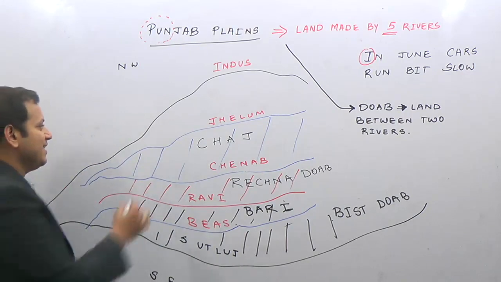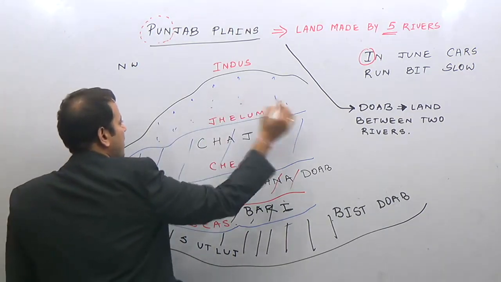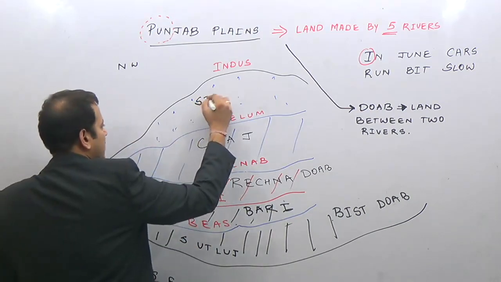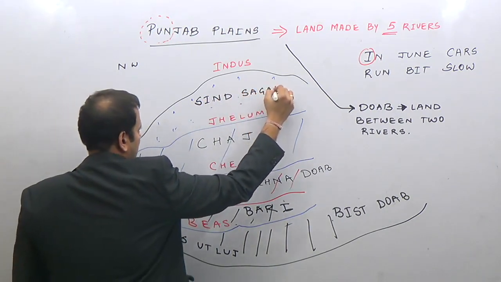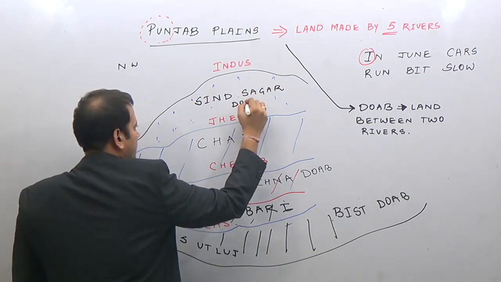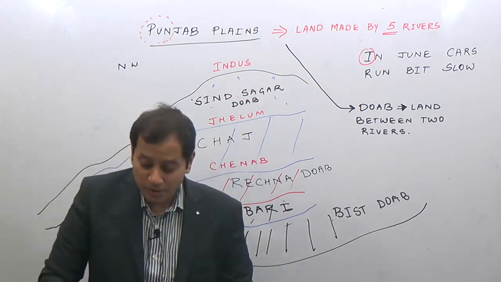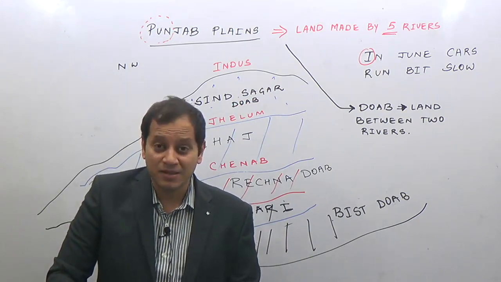And lastly, the land here is known as Sindh Sagar doab. Now, how to remember this? The older name of river Indus is river Sindh, Sindhu Nadi.